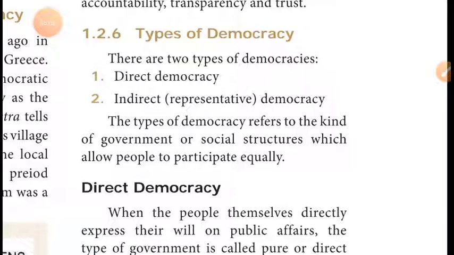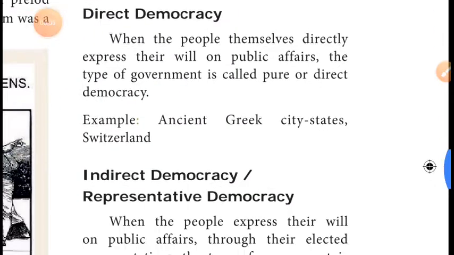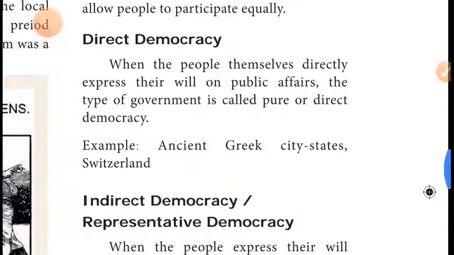Next, what do you mean by direct democracy? And what do you mean by indirect democracy? Now one by one we will discuss. First, direct democracy.